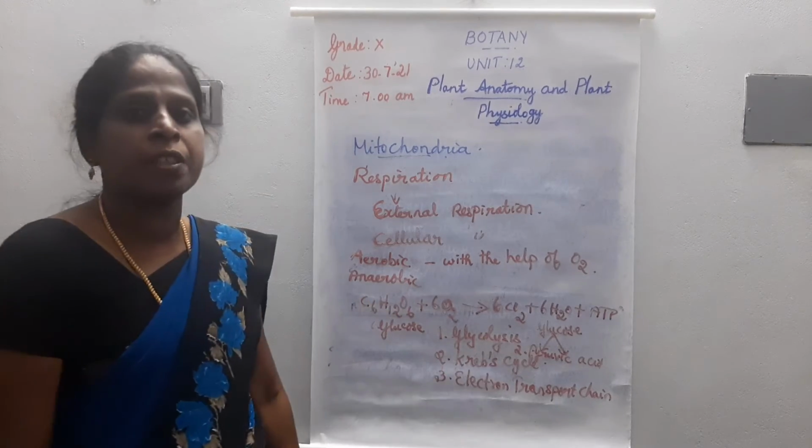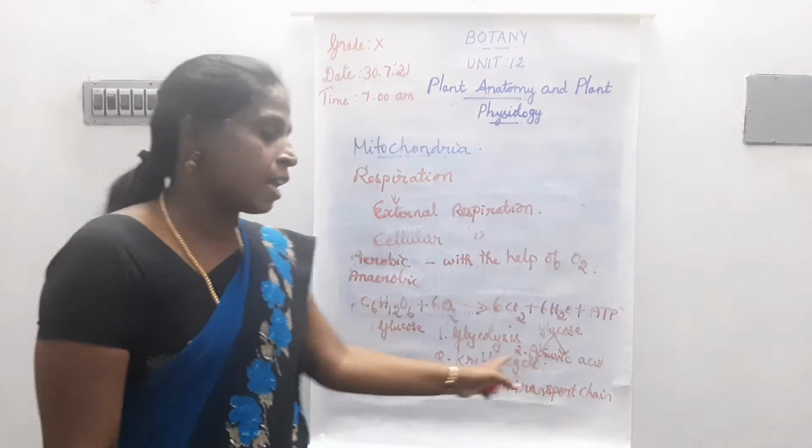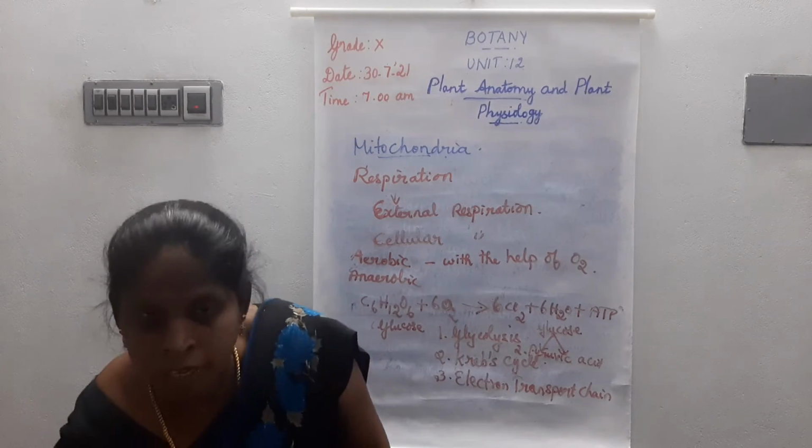Next one is the Krebs cycle. The Krebs cycle takes place in the mitochondrial matrix.